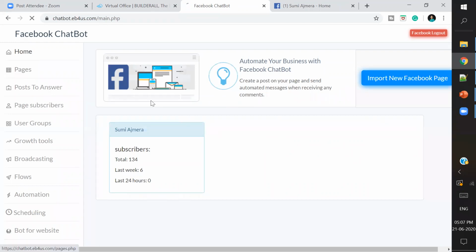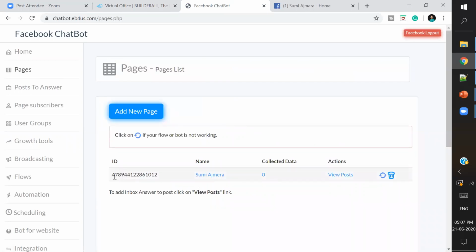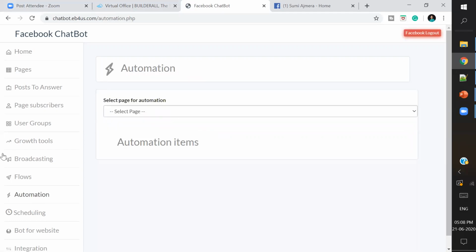Now here I can add my pages to this particular chatbot system. Since currently I have one page, I have added only one, but based on my plans, I can definitely add up to 13 pages. As you choose the plan, whatever number of domains you can connect, the same number of pages you will be able to connect. So you can have your pages selected, and on these pages you can have your automations defined. Okay, so what are automations?